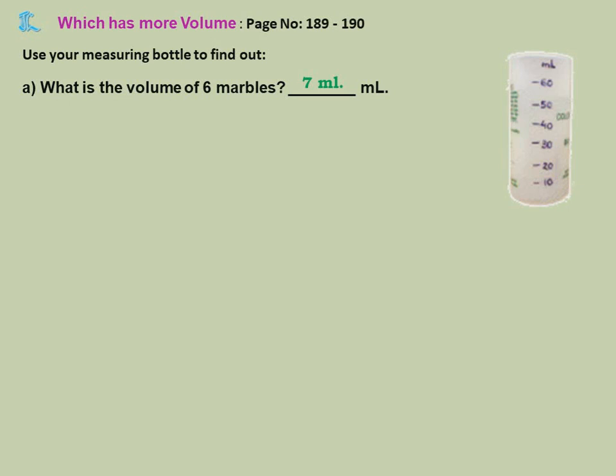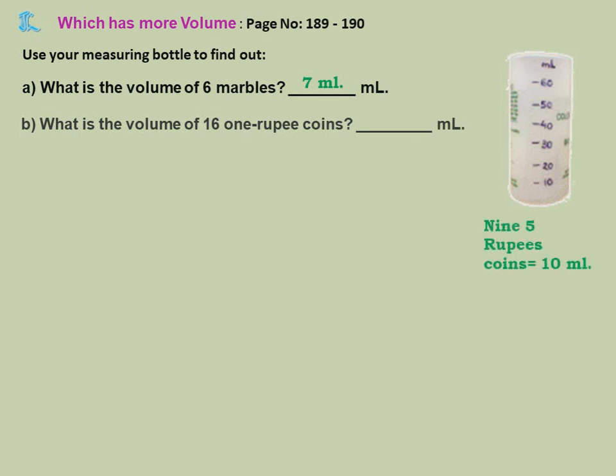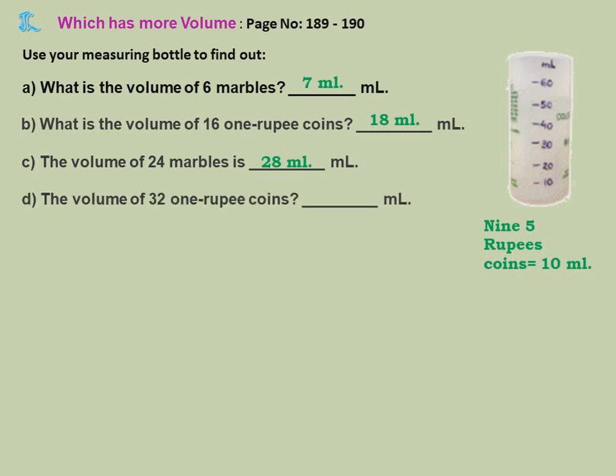Okay children, this you have to do by experimentation only. What is the volume of 16 5 rupee coins? Already we saw that 9 5 rupee coins is 10 ml. So 16 5 rupee coins will be nearly 18 ml. The volume of 24 marbles. Just now we said 6 marbles 7 ml. So 24 marbles will be nearly 28 ml. The volume of 32 1 rupee coins, 36 ml.